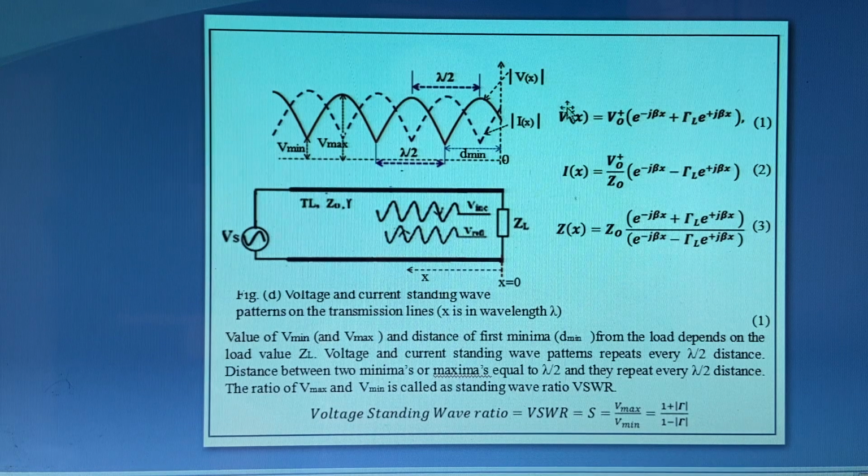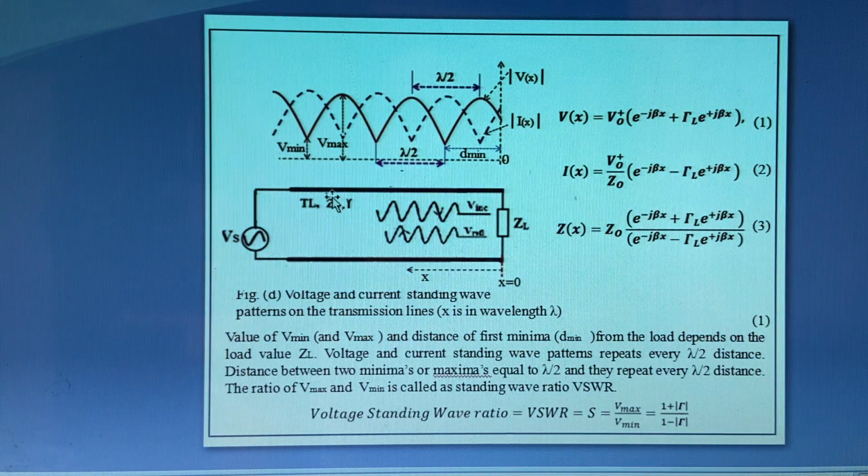So voltage V(x) is a standing wave pattern. It doesn't move over a transmission line. The variation of V(x) looks like it is standing still over the transmission line. So the voltage variation over the transmission line.